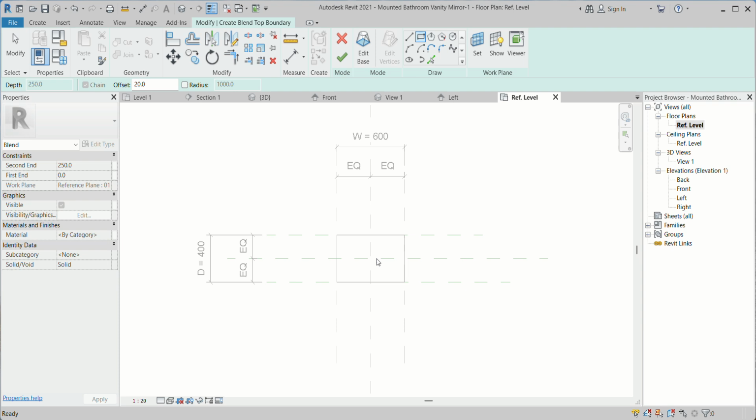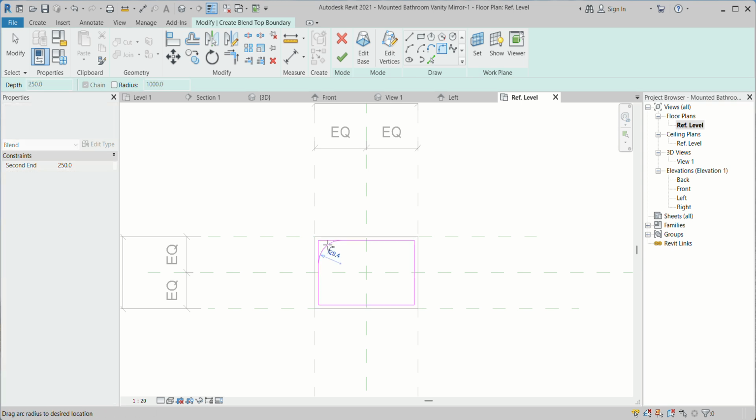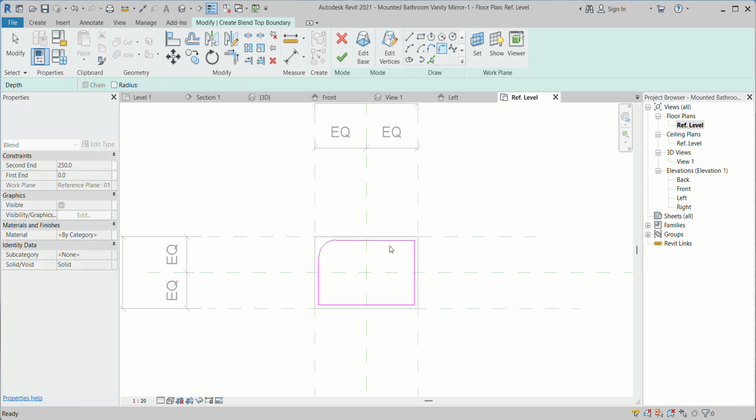Okay, 20 mm offset. And the same thing, I can choose some fillet here. So the fillet is around 10.